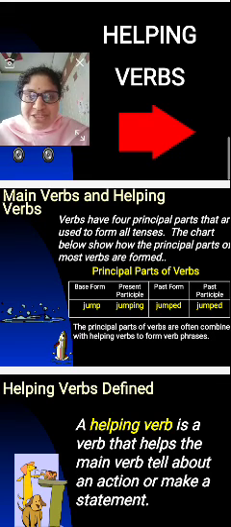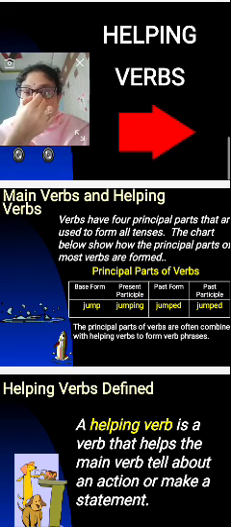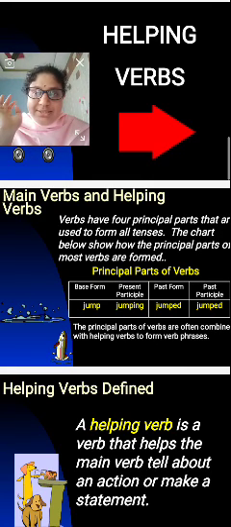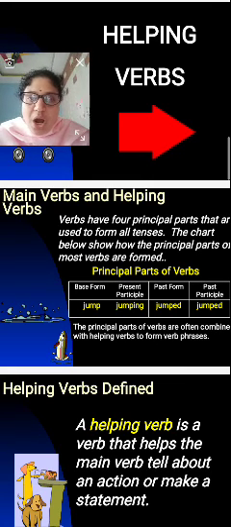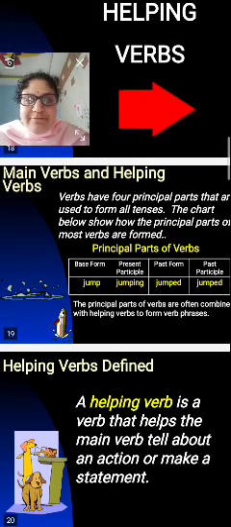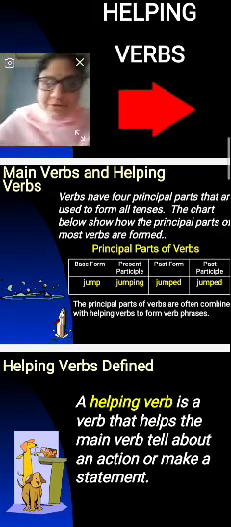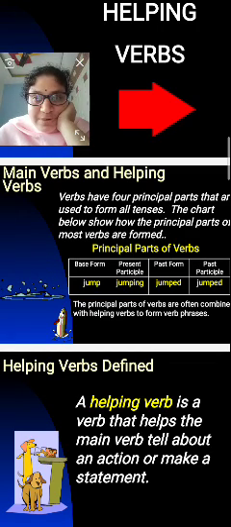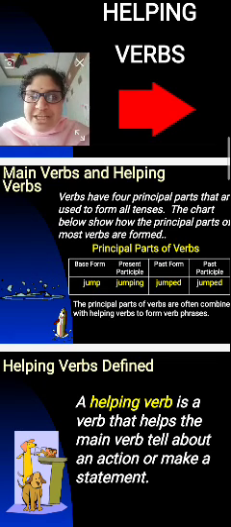Verbs have four principal parts that are used to form all tenses. The chart below shows how the principal parts of most verbs are formed. I have drawn a chart for you for understanding the principal parts of verbs. Principal parts of verbs: base form, present participle, past form, past participle.